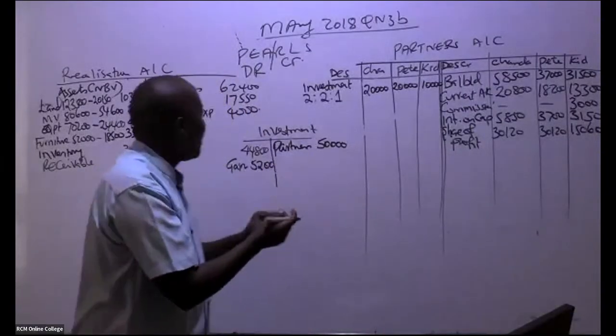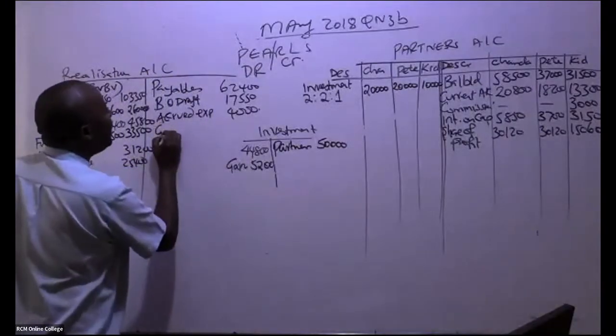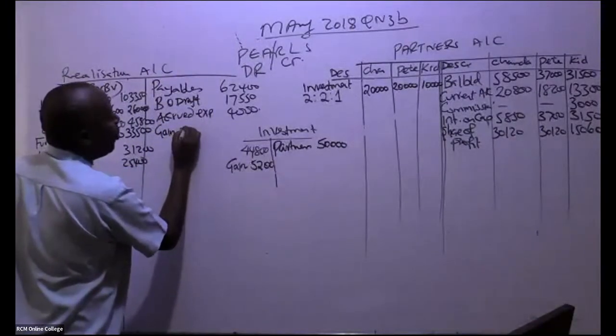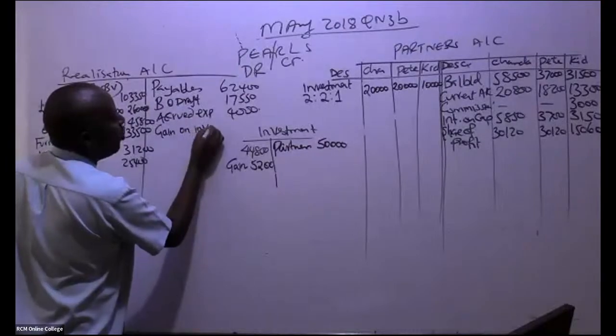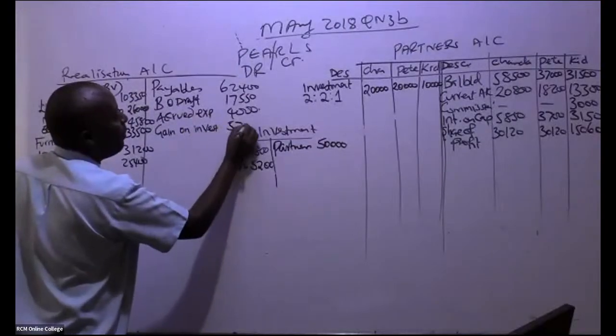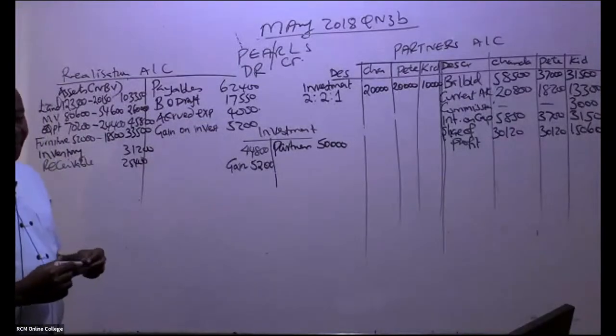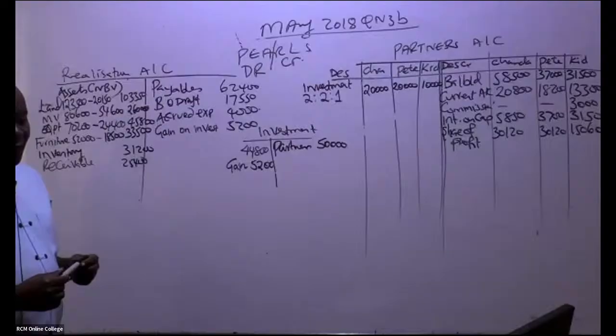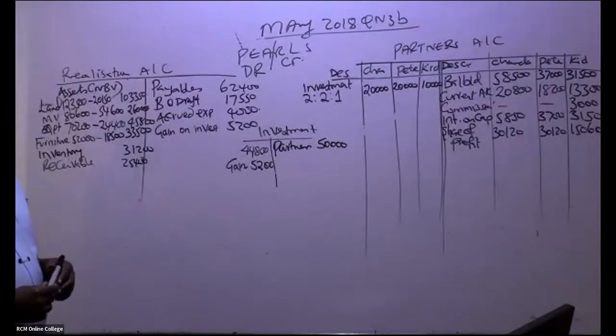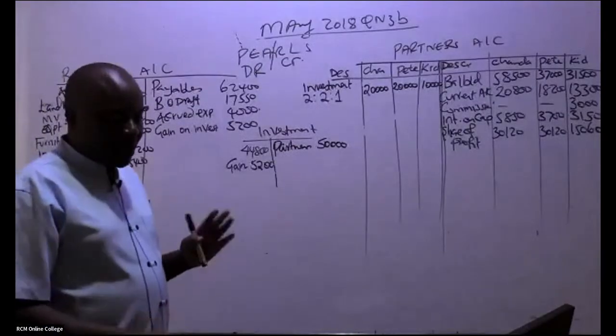So come and tell us here the gain on investment, you just book the whole amount, 5,200.